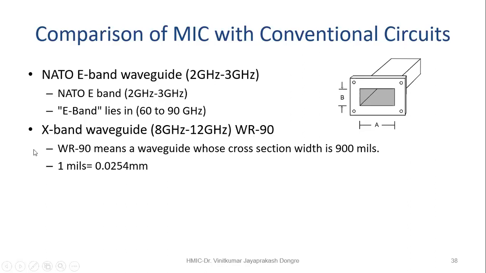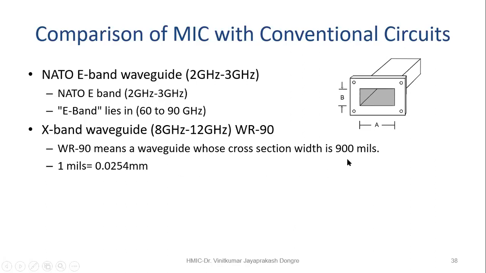Suppose WR is the standard, and this 90 means the waveguide's cross section, the width. Whatever the cross section, the width of this, that is this B shown in the waveguide, is 900 mils. So what is this 900 mils?